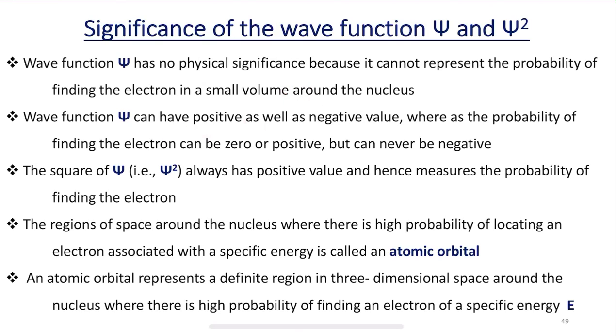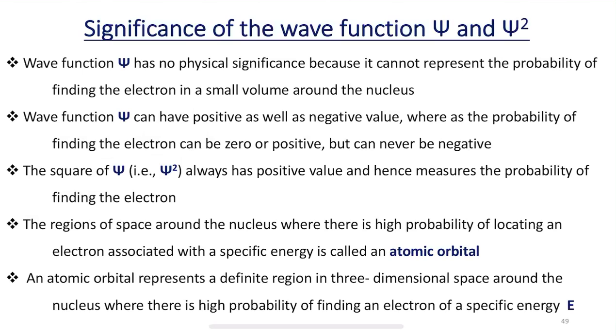The wave function has positive as well as negative values, whereas the probability of finding the electron can be 0 or positive, but can never be negative, because there will be a presence of electron. Definitely it can give the value of 0, otherwise it should give a positive value, but can never be negative. Understood?